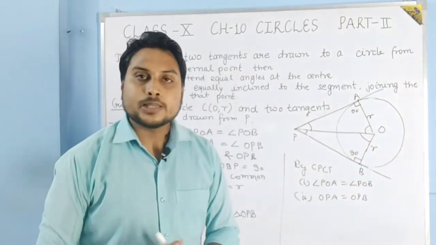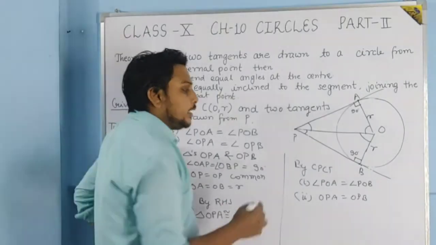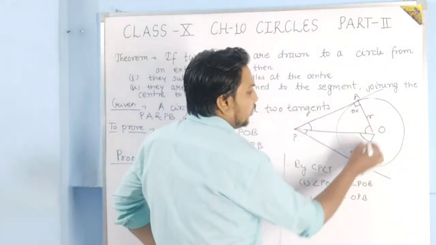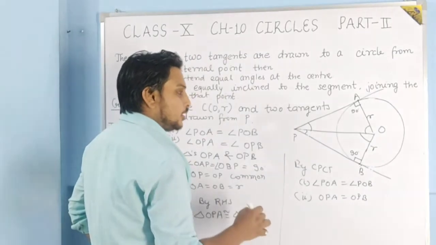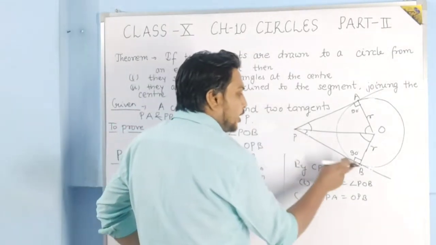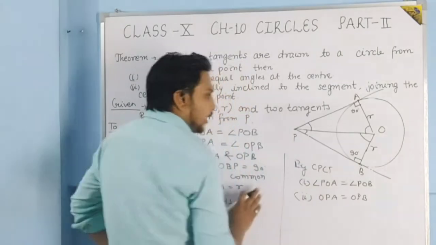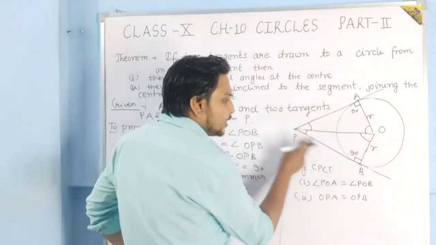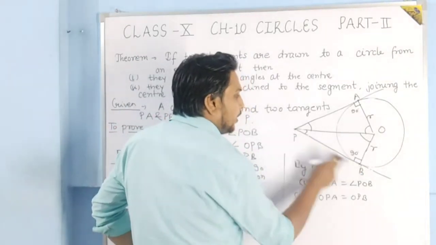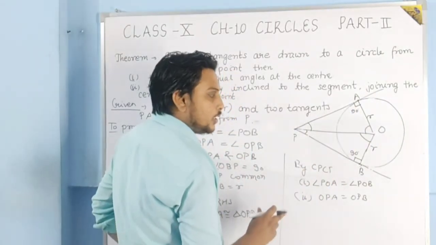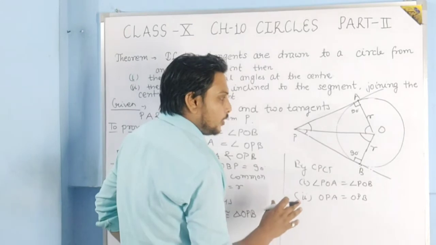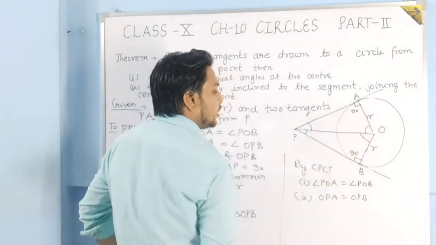One more thing, students, I want to tell you here. See, if you see PBOA, try to understand, students. PBOA is the shape of a quadrilateral because four sides are there, four vertices are there.